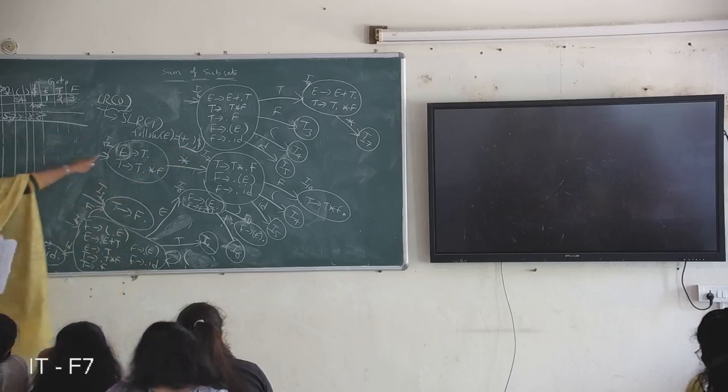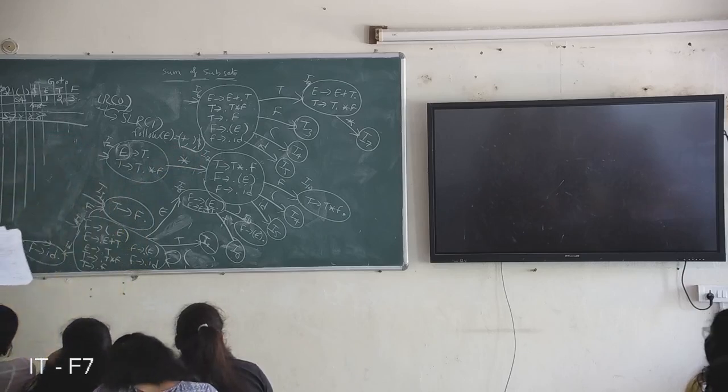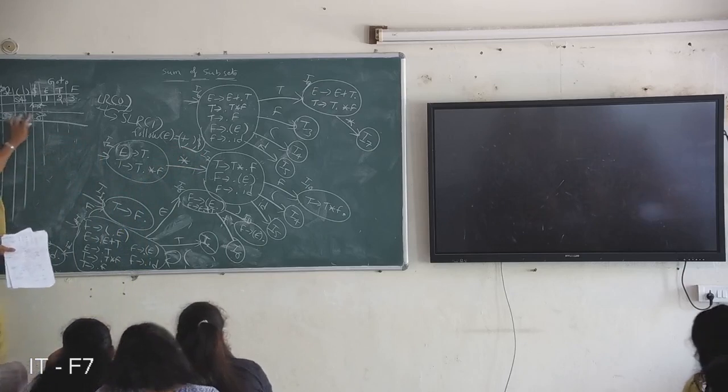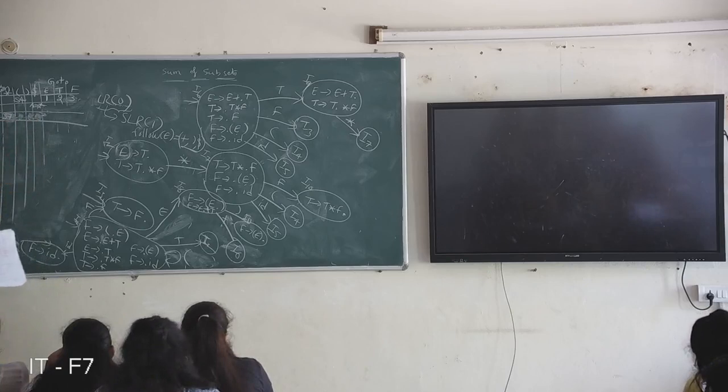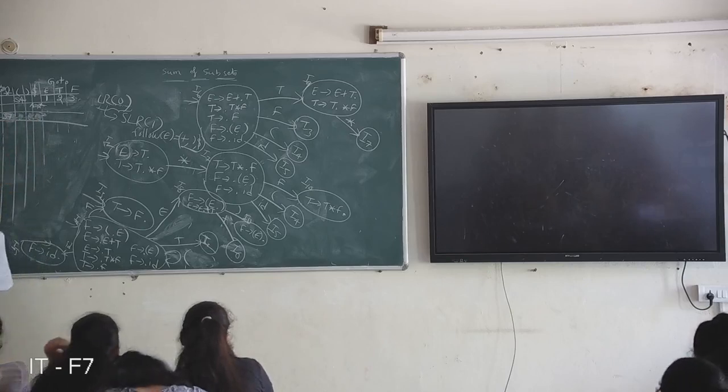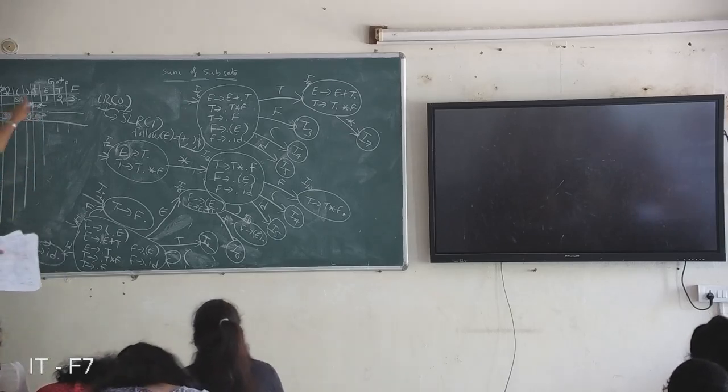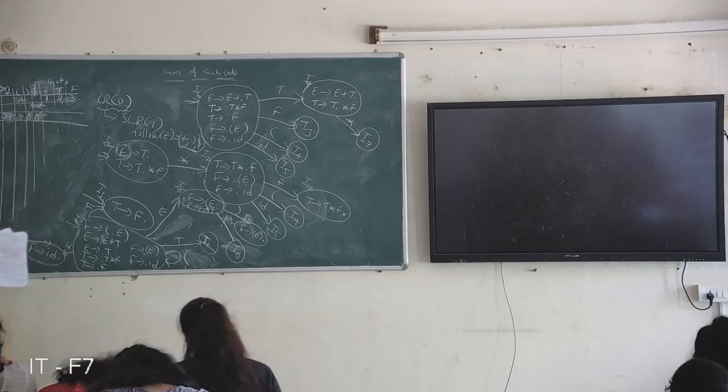So this is the I2 state, and on I2 this is S7. On plus you get a reduce action, on close brace you get a reduce action, and on dollar you get a reduce action.